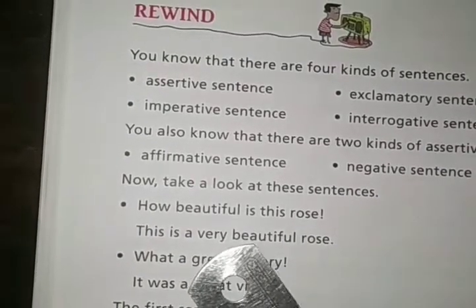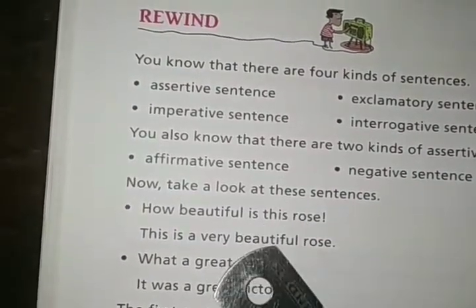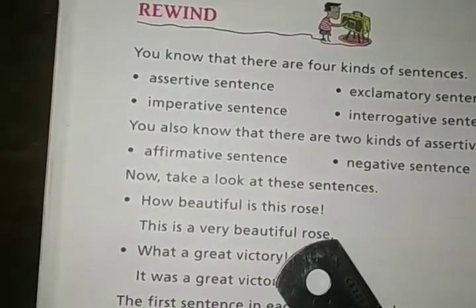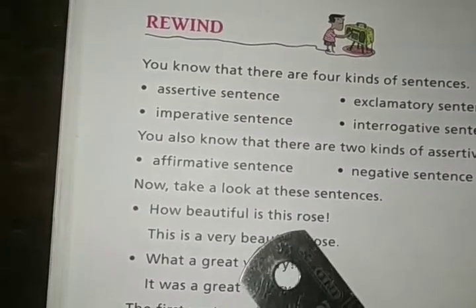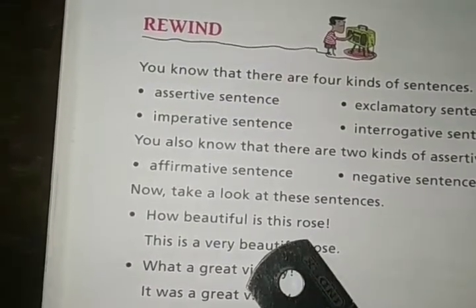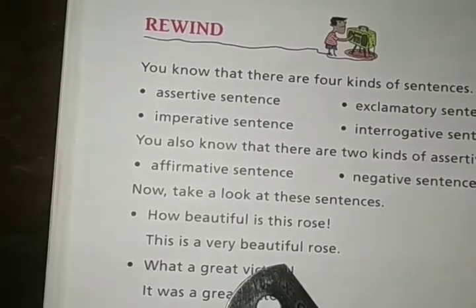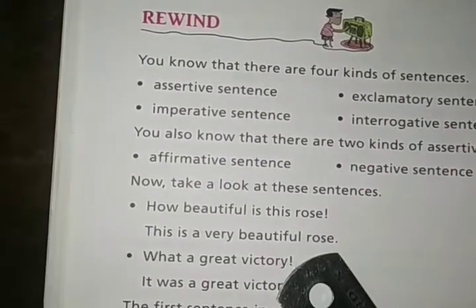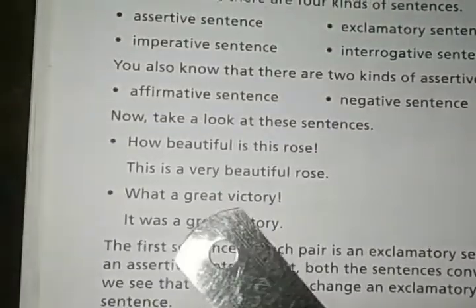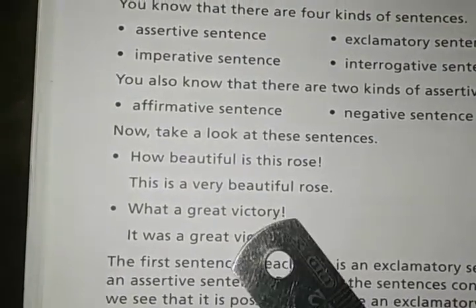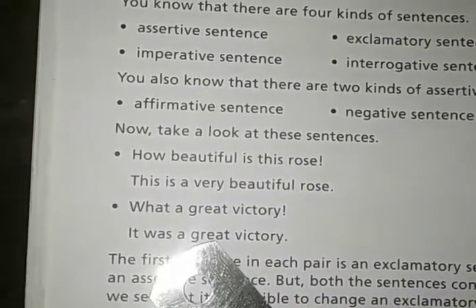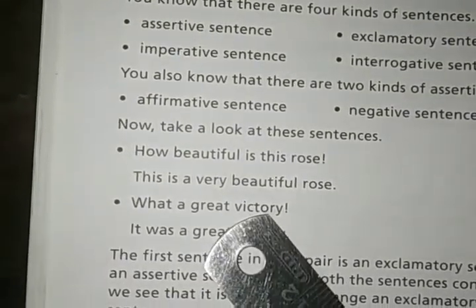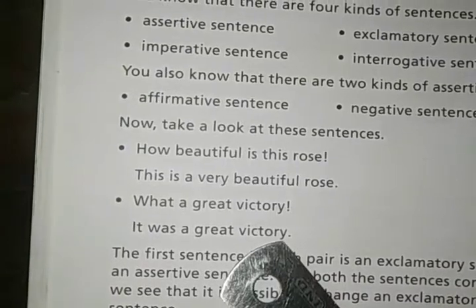Both the sentences are carrying the same meaning: that the rose is beautiful. If we say it in exclamatory form, we say, how beautiful is this rose. If we say it in the assertive form, we say, this is a very beautiful rose, and the meaning is the same. The meaning doesn't change. Next one: What a great victory. And the second one is: It was a great victory. The first is in exclamatory form and the second is in assertive form.